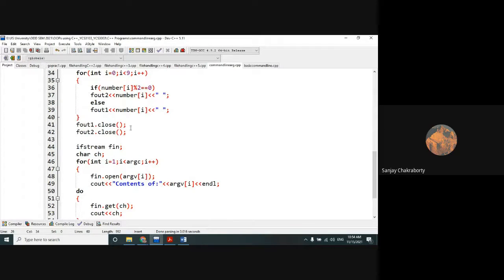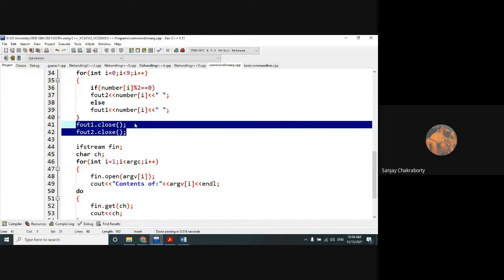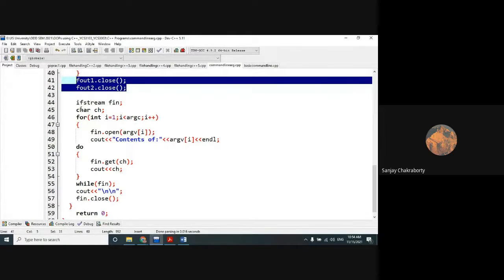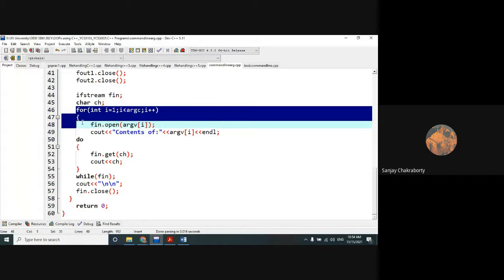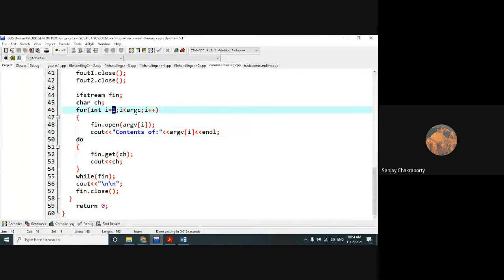Then we are closing those two objects which we have opened. Then again we have created an ifstream for reading the file contents. So here I have read the file contents starting from 1 to argc. Each and every argument we will open, on an argument basis.